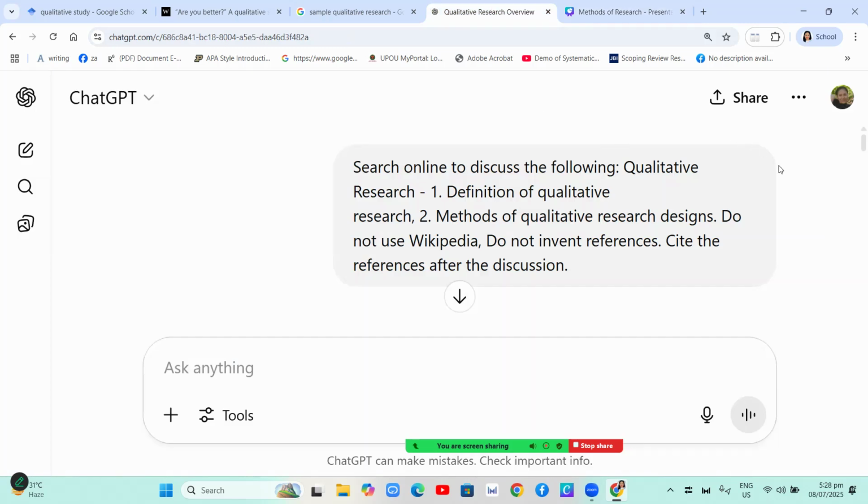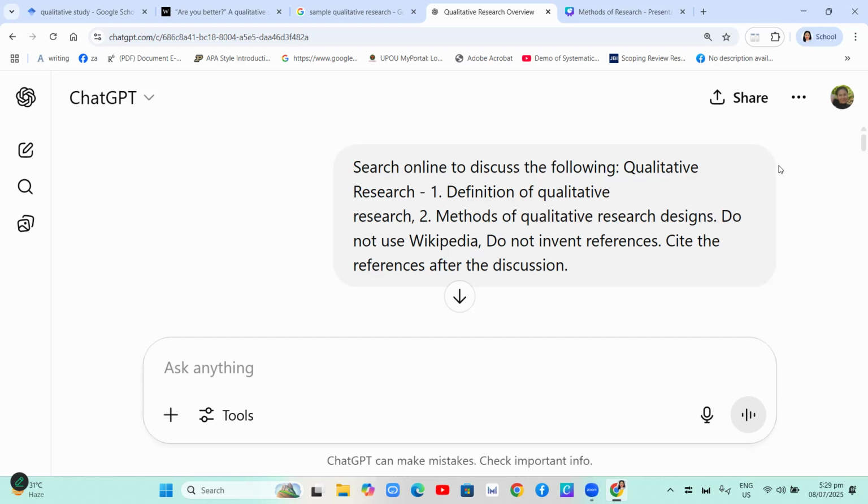As I asked ChatGPT, this is my prompt. Search online to discuss the following: qualitative research, definition of qualitative research, and methods of qualitative research designs. Do not use Wikipedia and do not invent references. Cite the references after the discussion.